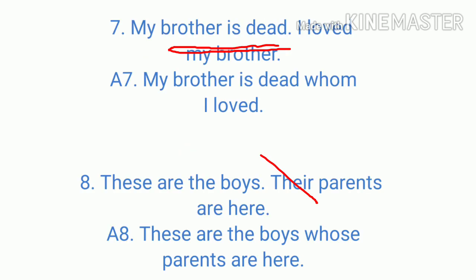Your seventh sentence is, my brother is dead. I loved my brother. So my brother is repeated, so we won't repeat it again when we write our answer. And we join it with whom, because we are talking about a person, that is my brother. So we join it like, my brother is dead whom I loved. Your eighth one, these are the boys. Their parents are here. Their means the boys' parents. So we won't repeat that in joining the sentence. And here we join it with whose. These are the boys whose parents are here.